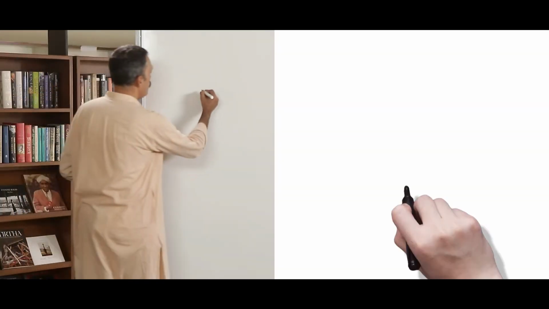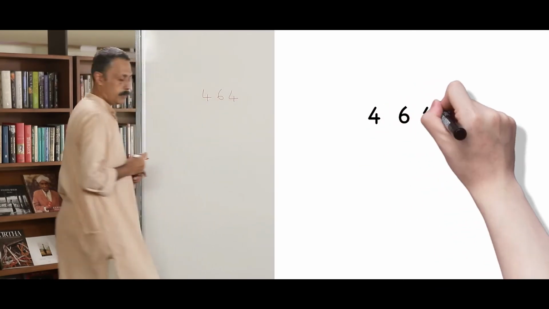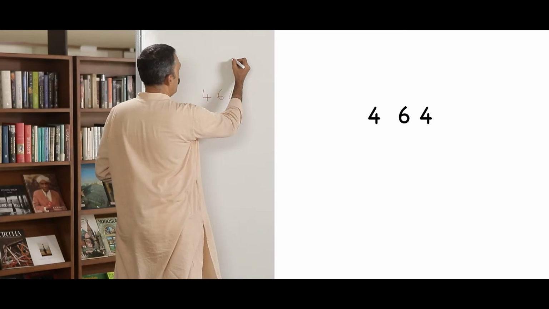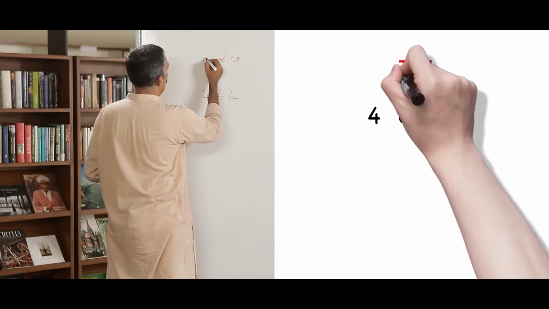Distributing means I have a big number here. I will distribute according to place value. Till now, we did not use place value. Now, let me write it down. 464. This is units place, this is tens place, and this is hundreds place.